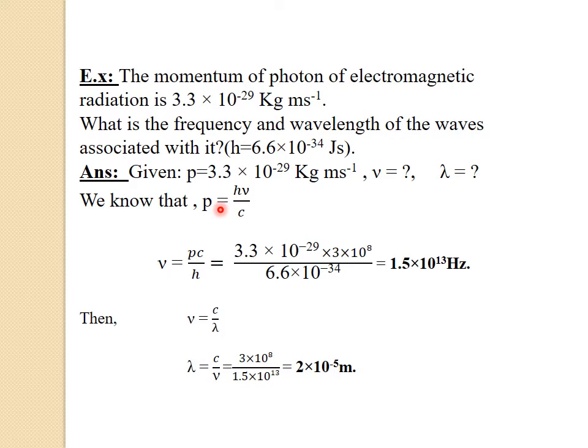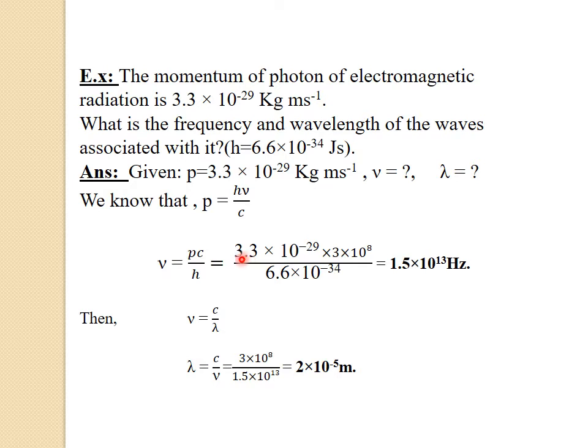We already know the equation of linear momentum of photon. In the previous slide we discussed the equation of the linear momentum, that is given by P = h nu / c. Now from this equation the frequency can be written as nu = P c / h. Now let us substitute the value of each and every term.